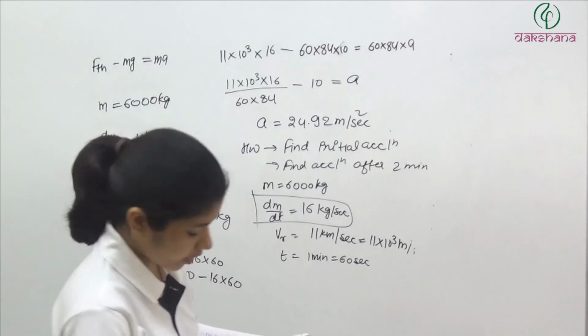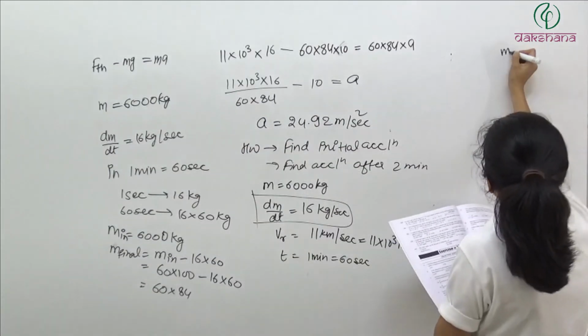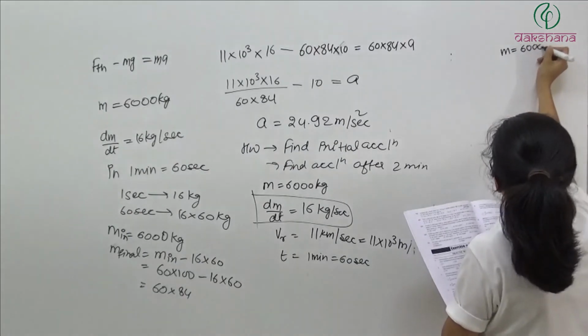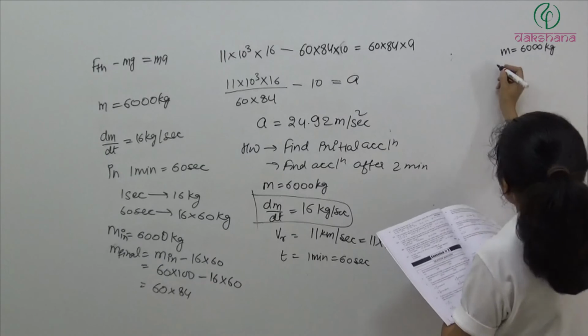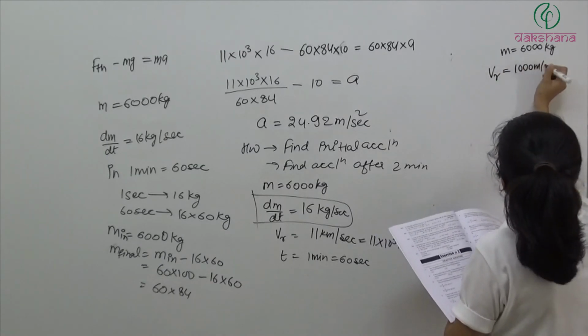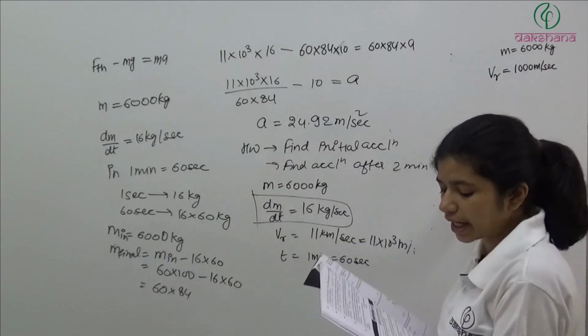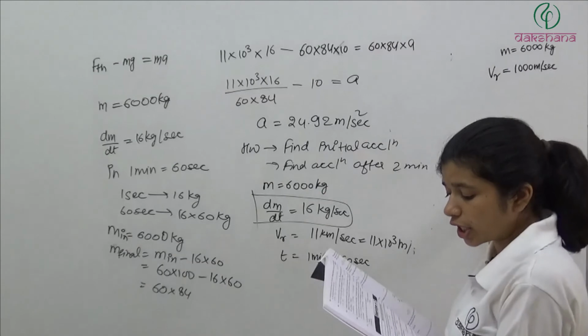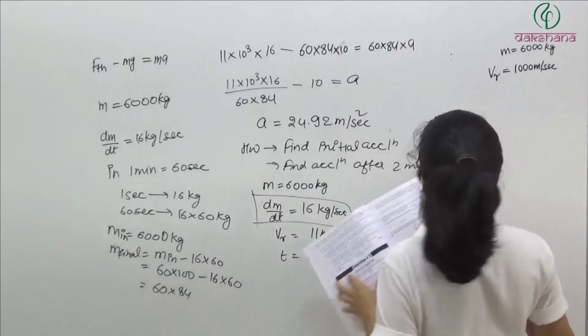So what we have here: mass of rocket is again 6000 kg. Exhaust speed again Vr is equal to 1000 meter per second. Initial upward acceleration is equal to 20 meter per second square.